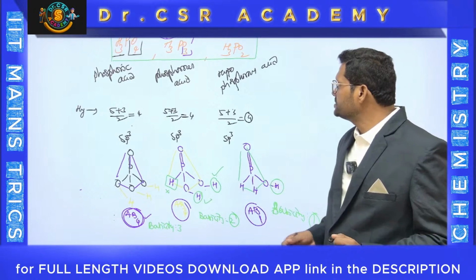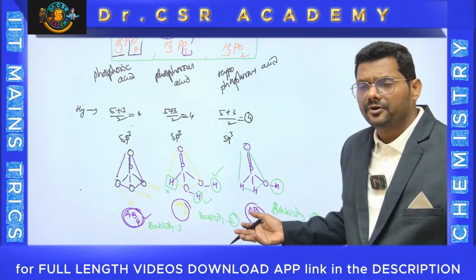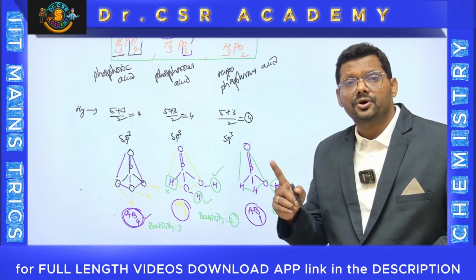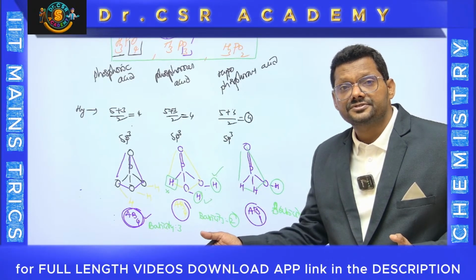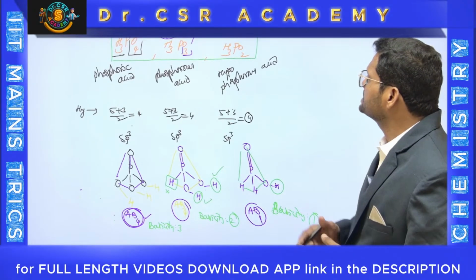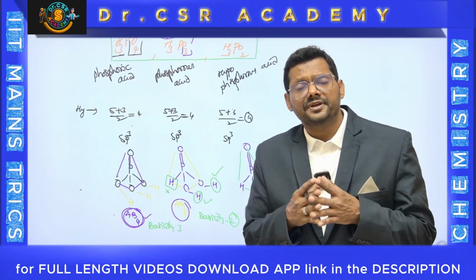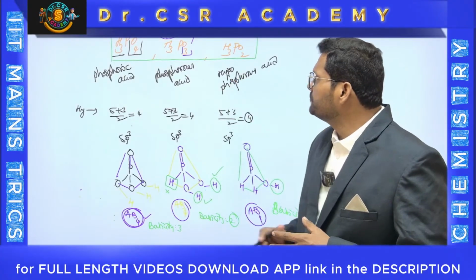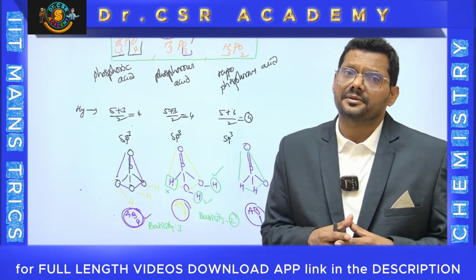And this one, the H3PO2 molecule. There, all 3 are AB4 only. But only one hydrogen is connected to oxygen. The remaining hydrogens are directly connected to the central atom phosphorus. How do you identify the central atom is phosphorus? I already told you, identifying the central atom is based on its electronegativity. As phosphorus electronegativity is less than oxygen, phosphorus is the central atom.